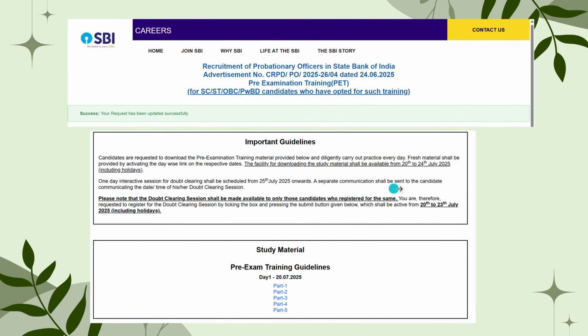A separate communication shall be sent to the candidate communicating the date, time and his or her doubt clearing session. Please note that doubt clearing sessions shall be made available only to those candidates who register for the same. You are therefore requested to register for the doubt clearing session by clicking the box and pressing the submit button given below, which shall be active from 20th to 23rd July 2025, including holidays.